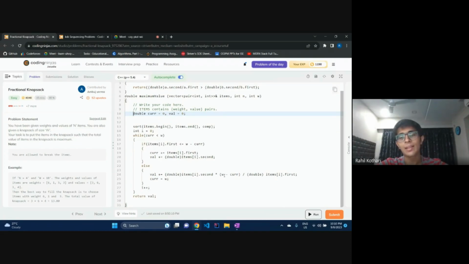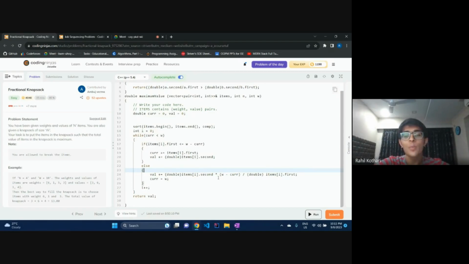Otherwise, this looks a little complicated, but it's basically just seeing this: W minus cur is the amount of space I have available in my backpack, multiplied by items.second. What is items.second? That is the value. So value divided by unit weight. So double items[i].second divided by double items[i].first gives value per unit weight, correct?